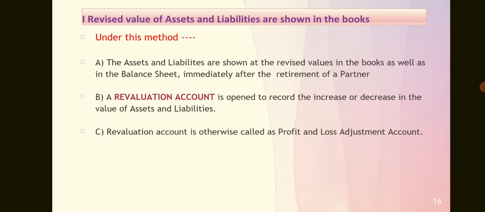This revaluation account has another name, that is called the profit and loss adjustment account. Note down this point because you may get this for 1 mark. On the other hand, remember the last point, which is very important. This revaluation account is a nominal account. Why do we say it is a nominal account? Because we are going to apply the golden rules of the nominal account.